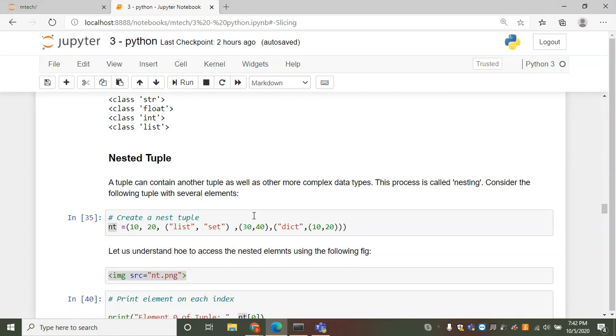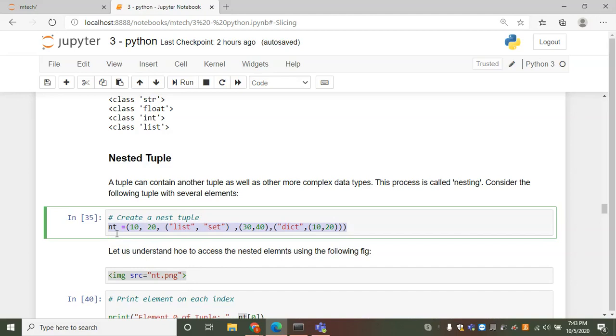Next topic is nested tuple. A tuple can contain another tuple as well as other more complex data types. We have seen in the above example that a list is included inside a tuple. This process is called nesting. Consider the following tuple with several elements. This nested tuple consists of 10, 20, a tuple with two strings, a tuple with two integers, a tuple with one string, and again a tuple which has two integers.